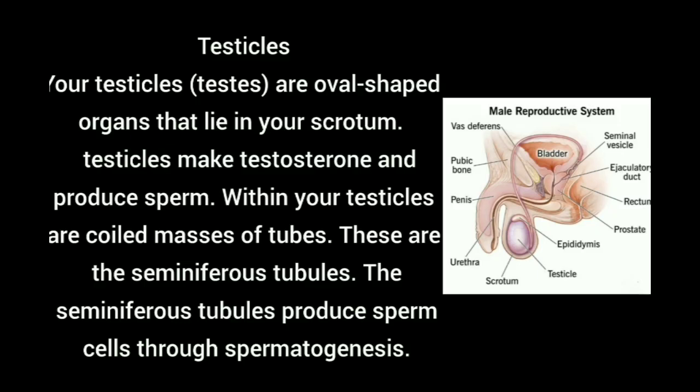These seminiferous tubules produce sperm cells through spermatogenesis. The coiled masses of tubules in the testicles are called seminiferous tubules, and they produce sperm through the process of spermatogenesis.